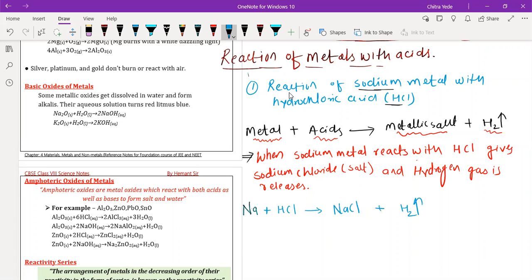See now, on the reactant side we have only one hydrogen, but on the product side we have two hydrogen. So we have to balance the reaction. That's why I am writing 2 here. Now hydrogen is the same on both sides, but chlorine has become 2, so again I write a coefficient of 2. Chlorine is now balanced, but sodium has increased by 1, so again I write 2. Now the reaction is balanced.